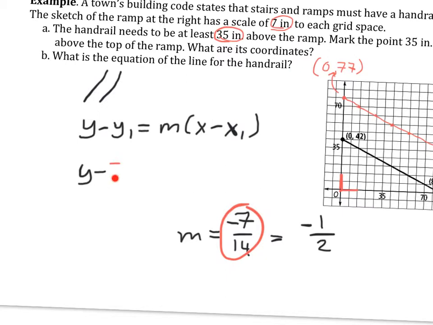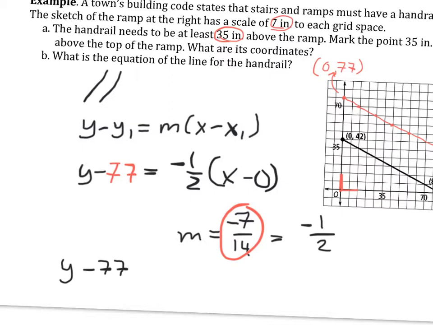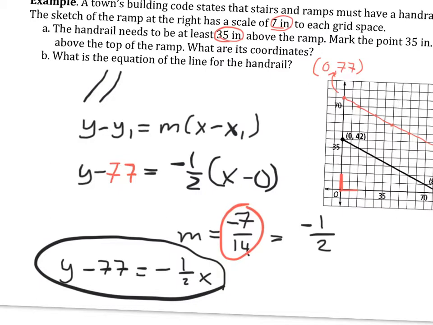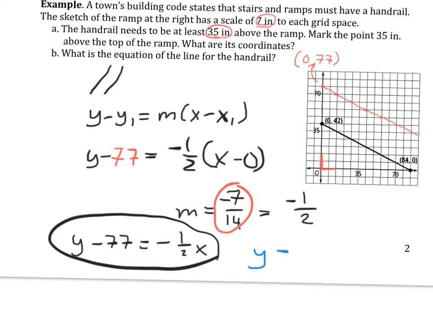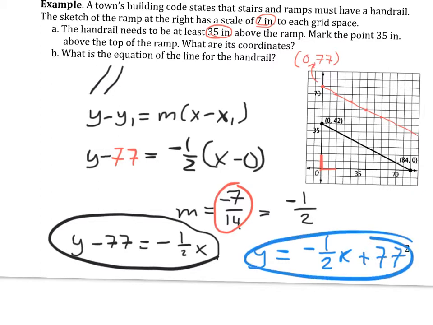So now we substitute in the 77 here. And the slope, since it is parallel, we say negative 1/2, and x minus 0. Now we do need to simplify. So y minus 77 is equal to negative 1/2 x. Now there is one answer, and if you wanted to put it into slope-intercept form, all we'd have to do is add the 77 to both sides to get this here. So both of these are correct answers depending on the context and what it's asking. Since it only says what's the equation of the line, we could stop here unless it specifically says slope-intercept form.